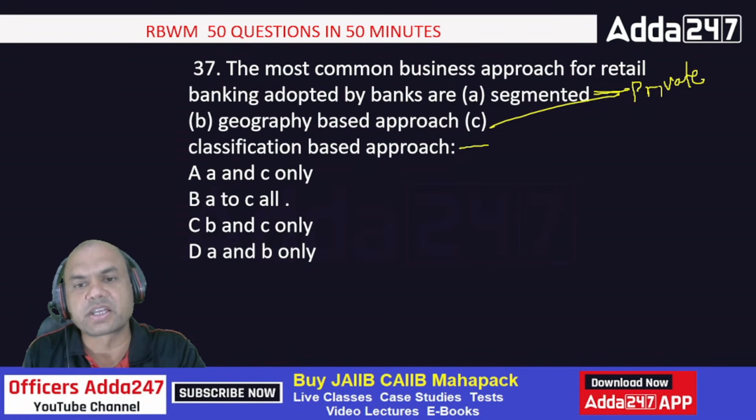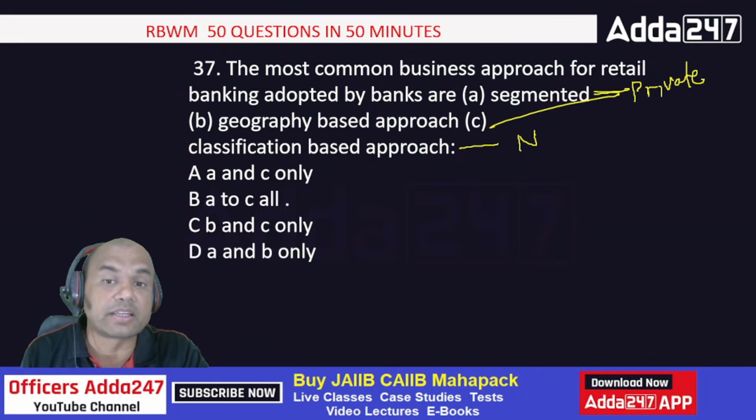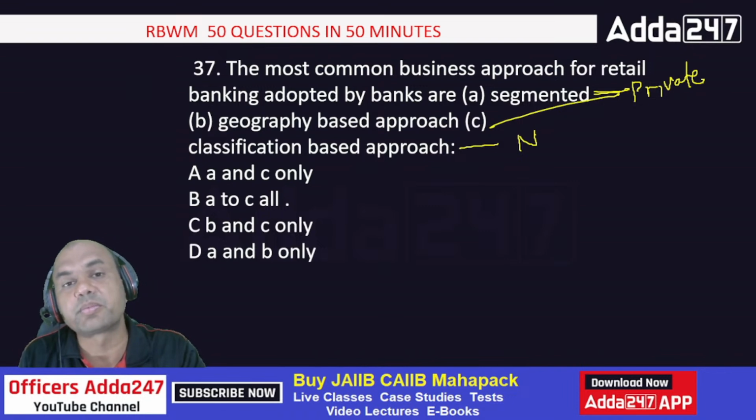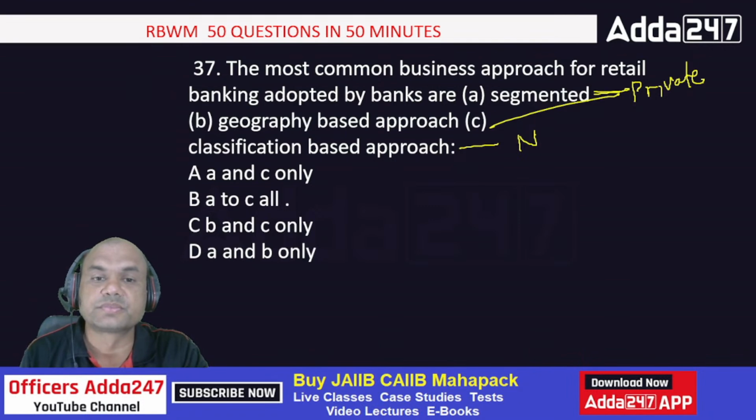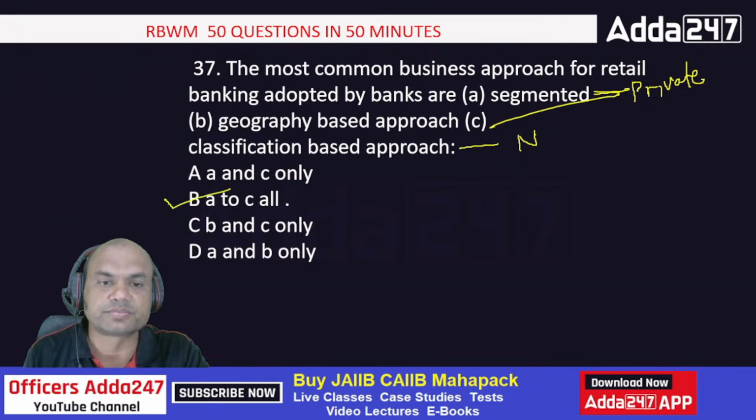Nationalized banks follow strictly classification. Geography based is followed by none of these banks nowadays, but we also follow it depending on where our branches are located. So generally this is followed in nationalized banks also. So the answer is A to C all.